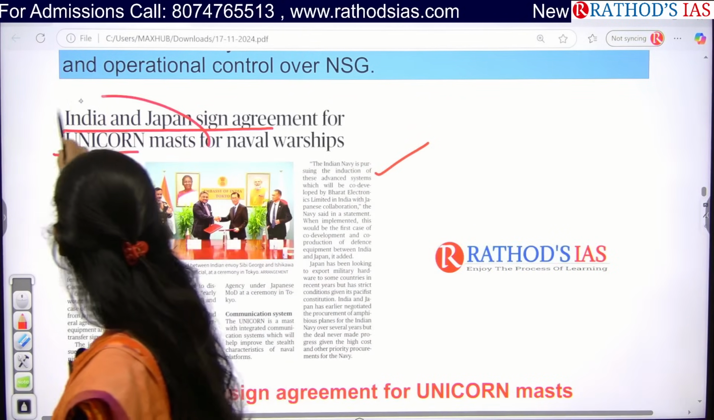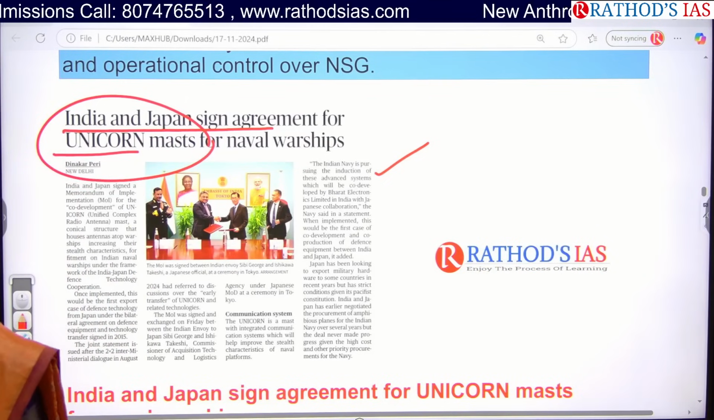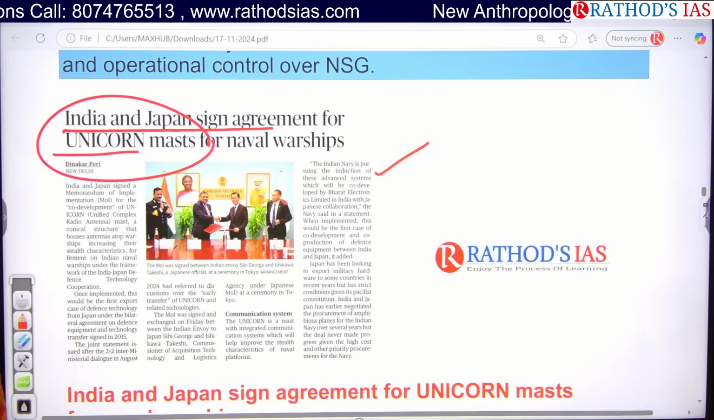Okay, you may get a question regarding the Unicorn mast. So from which country are we going to get this technology? It is from Japan.